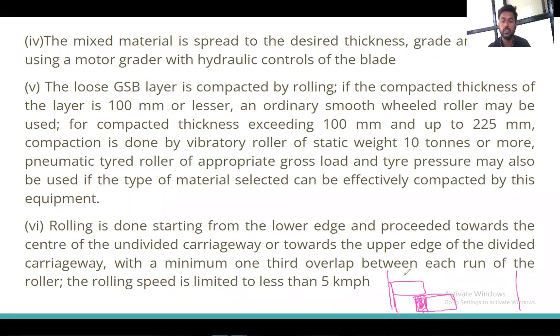This is the first turn of the rolling. This is the second turn of the rolling. Whatever overlap there is, this overlap should be 1/3 of the total width of the rolling. Understood?